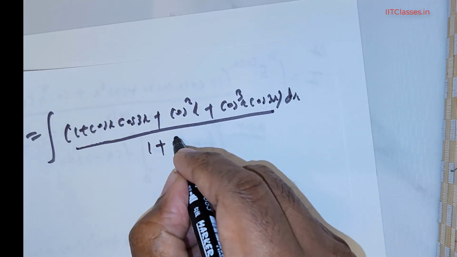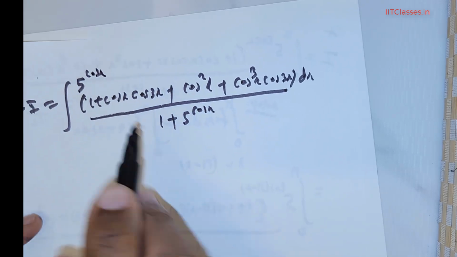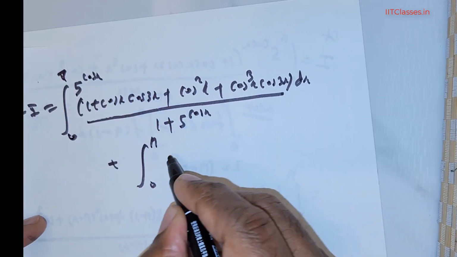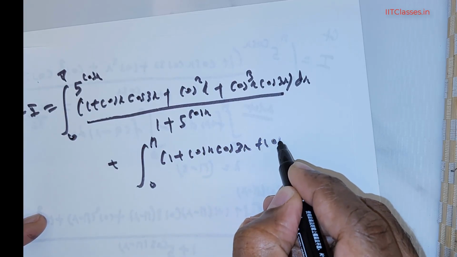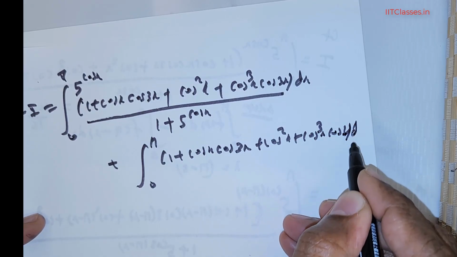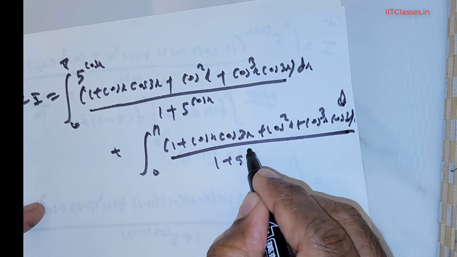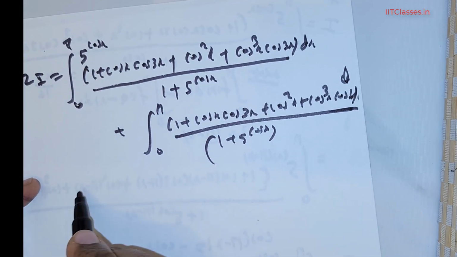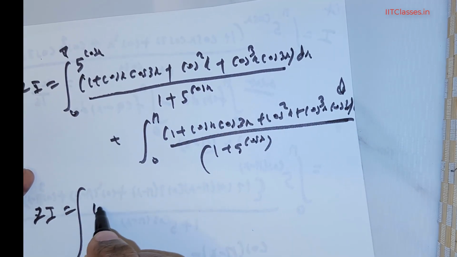The first term has 5 raised to the power of cos x, followed by the second term, from 0 to pi, of 1 + cos x cos 3x + cos squared x + cos cubed x cos 3x times dx, divided by 1 + 5 raised to the power of cos x. So if you were to add it, this term is going to be the common factor.